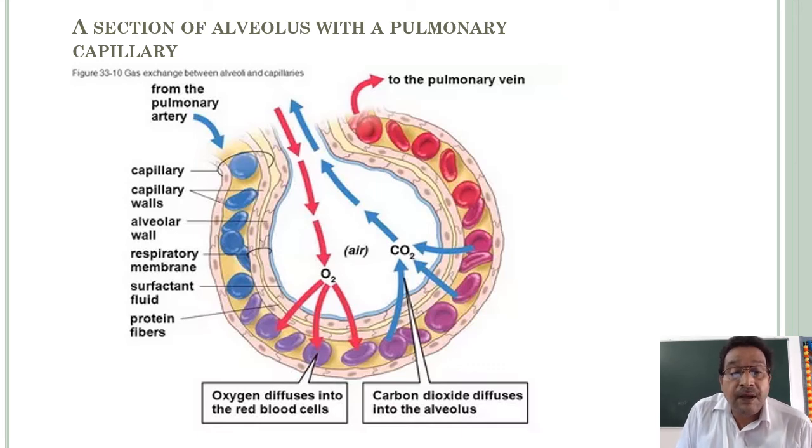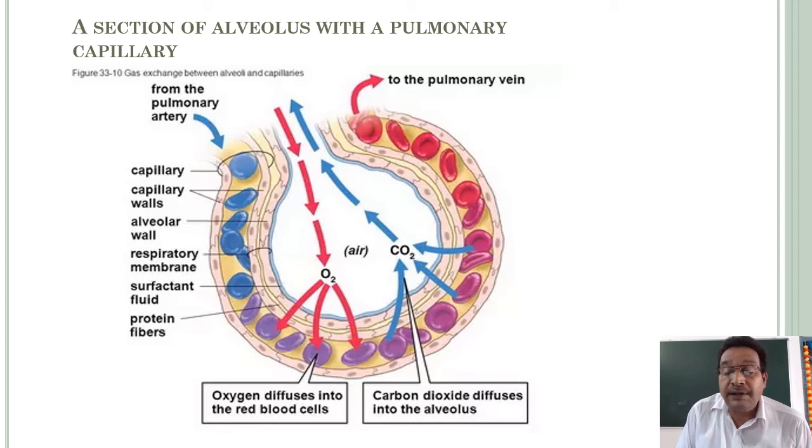Next, now you can observe that from the alveolar air, oxygen diffuses into the red blood cells. At the same time, carbon dioxide diffuses into the alveolus.